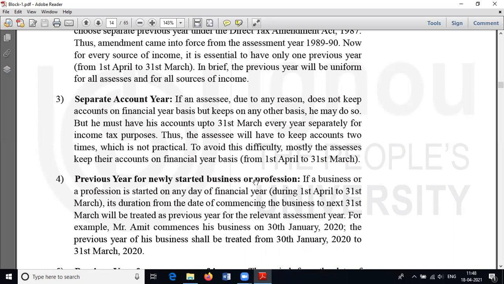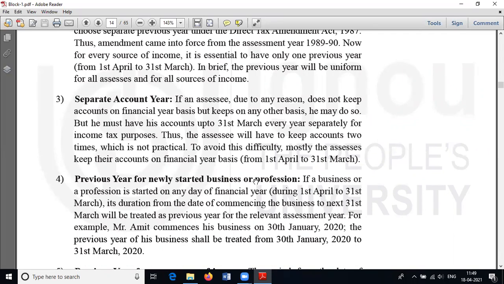This is similar in the case of a newly started business organization. Suppose I started a business organization on 1st November 2020, then my previous year shall be computed as 1st November to 31st March, because up to 1st November I don't have any income. I started to generate income only by 1st November. Okay, are you following me? Understand? Yes sir. Okay, fine. This is about the previous year.